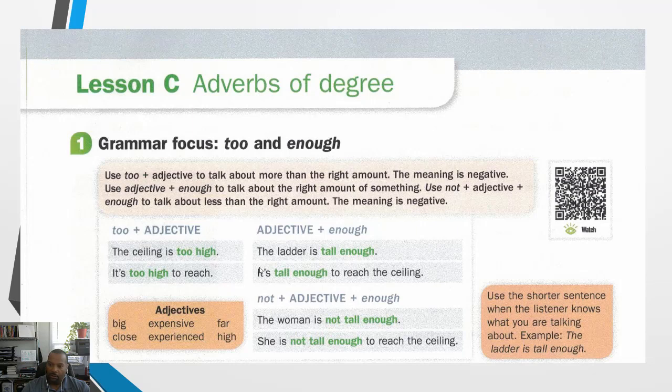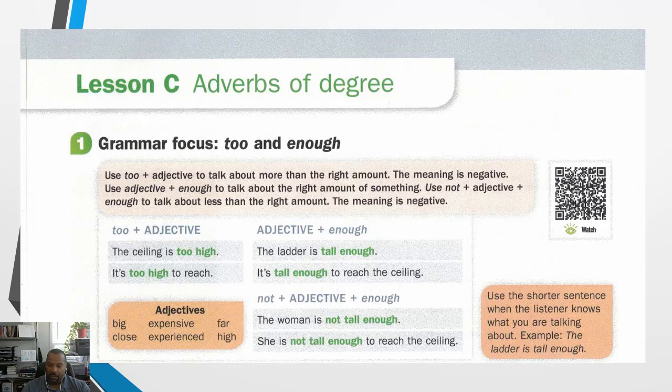Before we look at our examples, let's see what they mean with some examples of adjectives. All right, because they say use too plus an adjective, right? Use adjective plus enough, right? And then they say use not plus the adjective plus enough. So let's look at what an adjective is, an example of one, right? So adjectives describe the noun, right? Help to describe the noun, right?